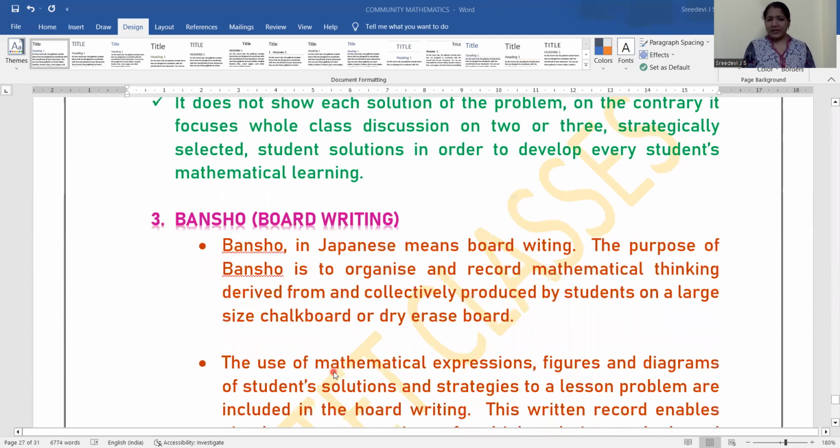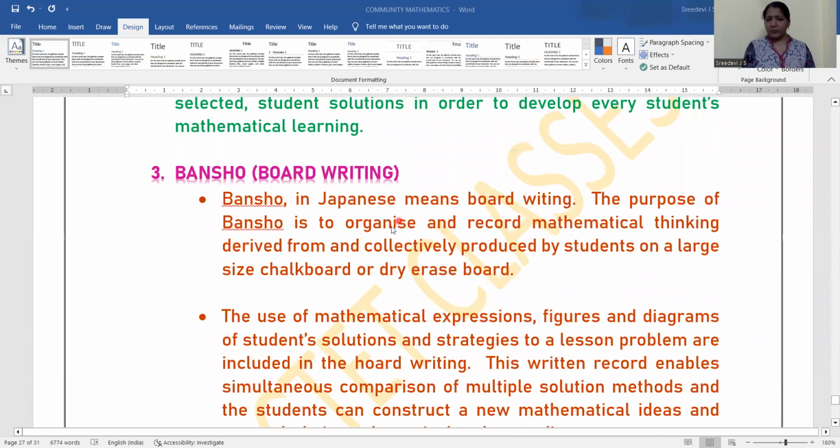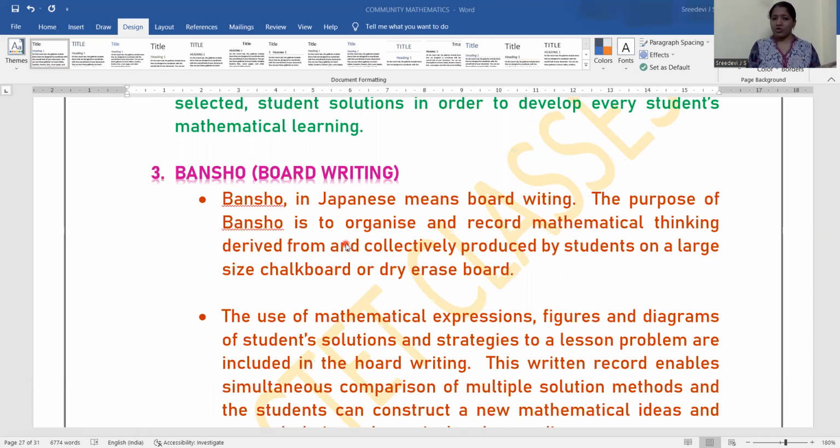Then the third category is Bansho. The word is derived from Japanese. Bansho means board writing. What is board writing? The purpose of Bansho is to organize and record mathematical thinking collectively produced by students on a large chalkboard or dry erase board.